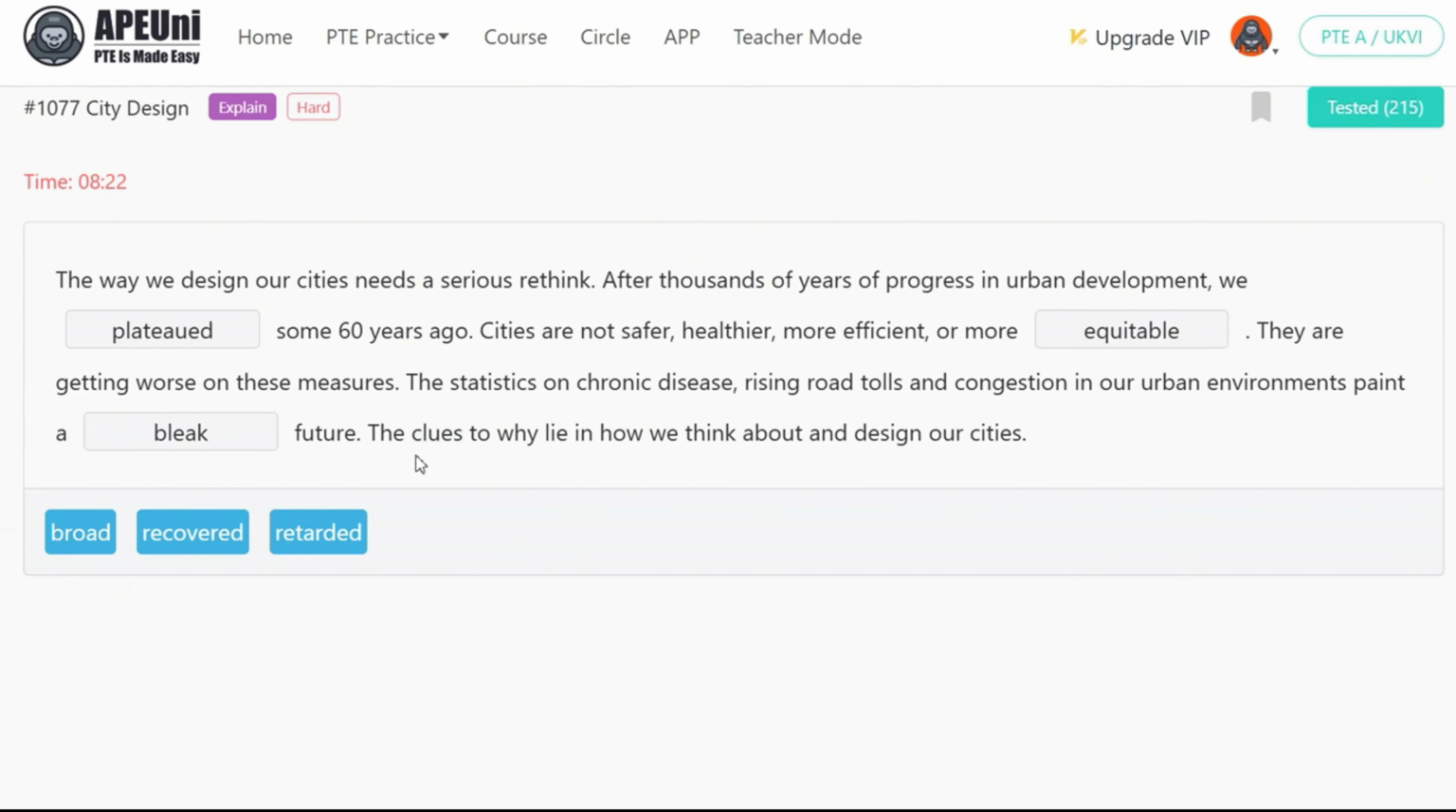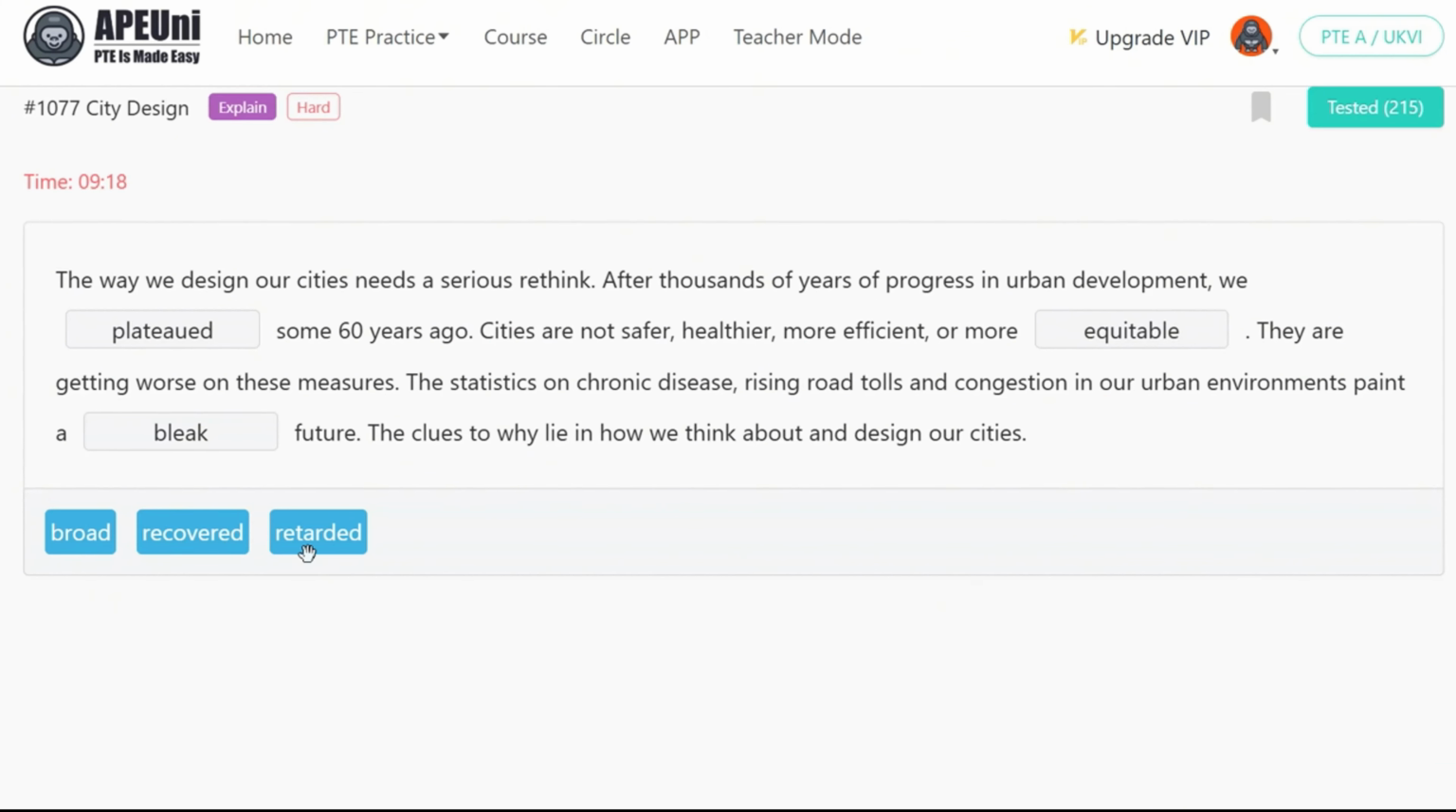All right, the time to understand why we haven't selected these options. Broad means wide or general in scope, but does not describe fairness or efficiency, like equitable does. The policy covers a broad range of topics. She has a broad understanding of economics. Next one is recovered. Recovered means regaining progress, which contradicts the idea that cities plateaued. He recovered from his illness after months of treatment. The economy recovered after the recession.